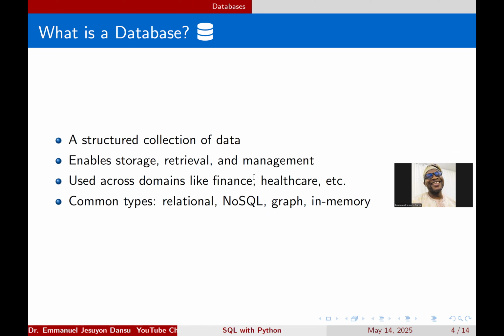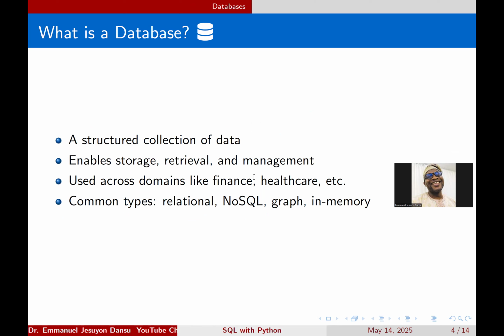Then the first question to answer is what is a database? A database is basically a structured collection of data, and it enables storage, retrieval, and management. So you want to have a place where you store. Imagine Facebook. Can you imagine the kind of database Facebook has, or Instagram, or WhatsApp, and everything? That must be very large, right? In fact, it is so large that they have data centers across the world.